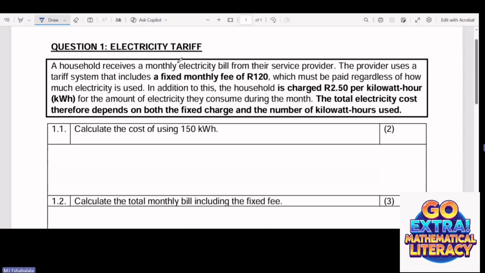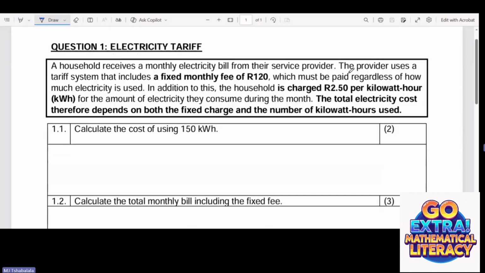Let's get into it. Now let's look at this question, guys. As I said, this is a level 2 question, just a basic question on the tariff. It says here, a household receives a monthly electricity bill from their service provider. It could be ESCOM or the municipality.